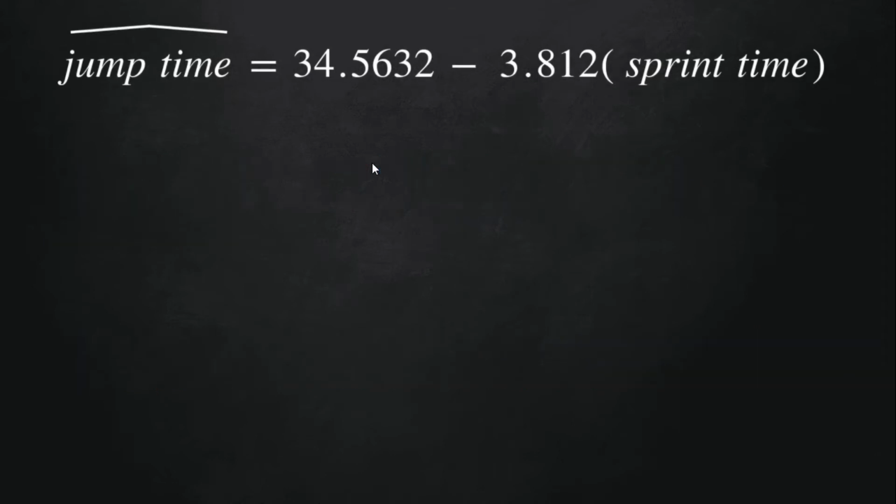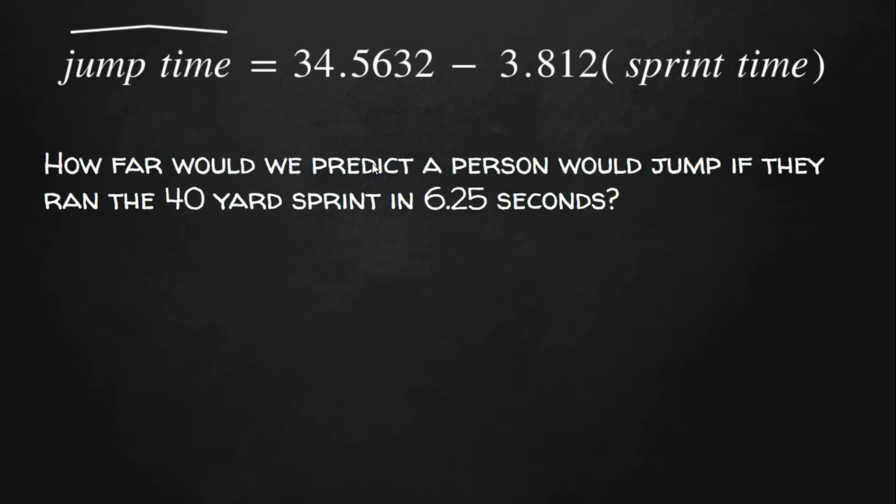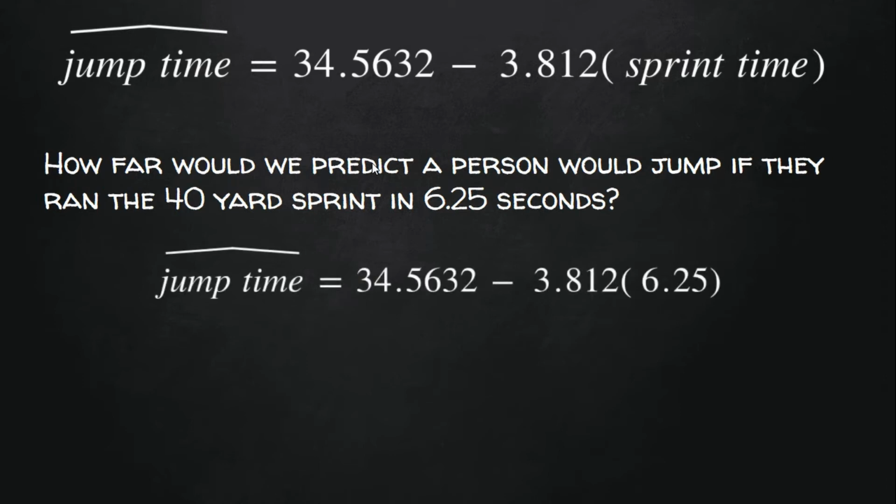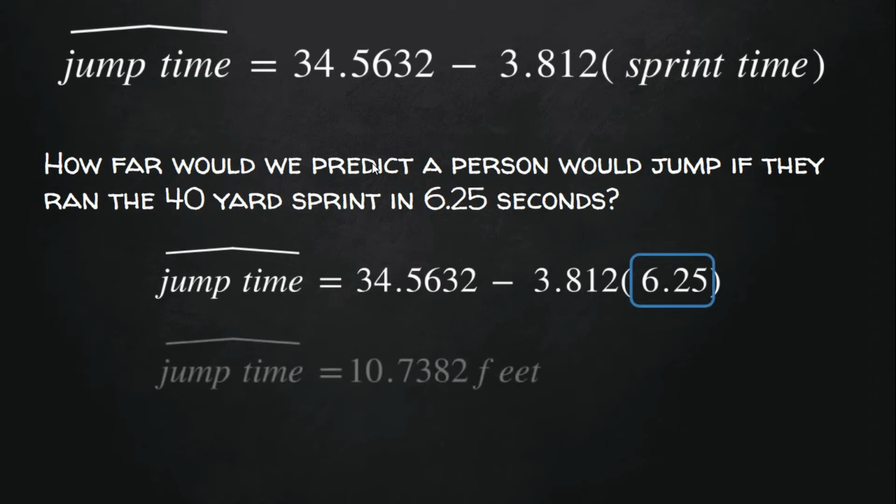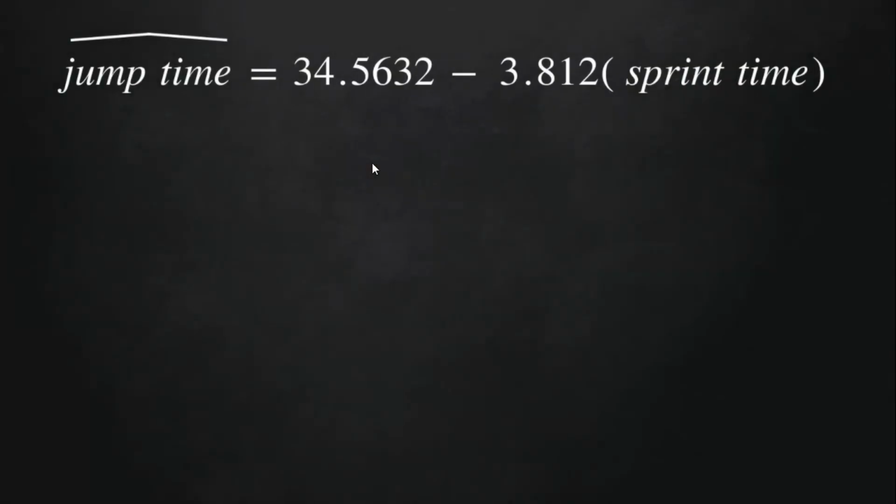Using our equation, we could predict values for individuals that were not in our data set. For instance, we could ask the question, how far would we predict a person would jump if they ran the 40-yard sprint in 6.25 seconds? Using our equation, we can plug in that 6.25 for the sprint time, solve the equation, and we would predict then that this person would jump 10.7382 feet.